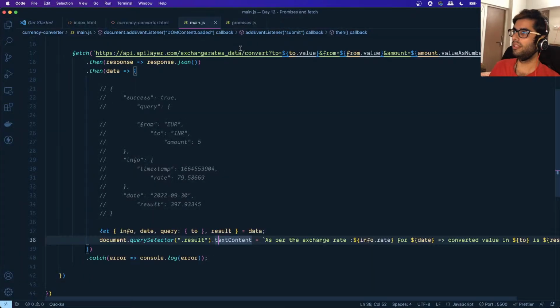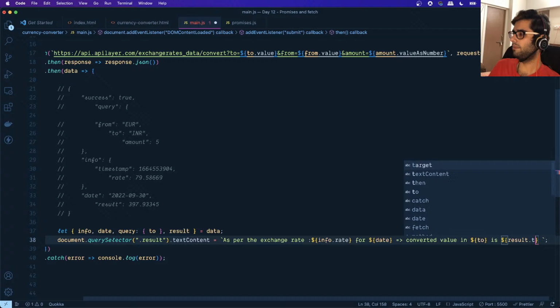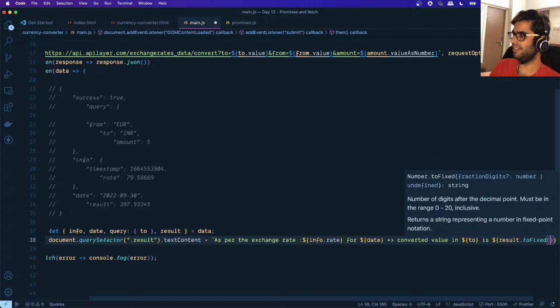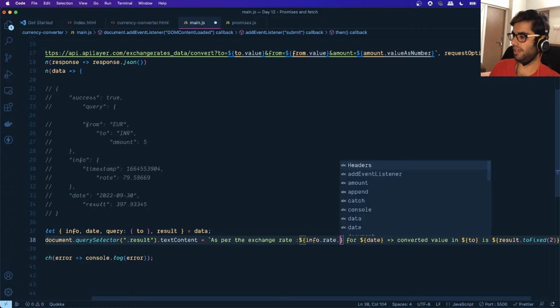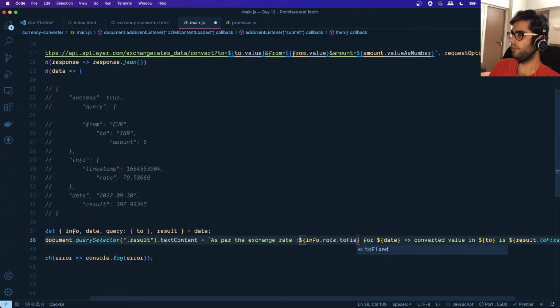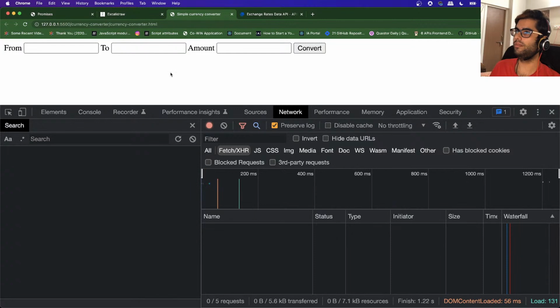Okay, and suppose I just want to show up to two decimal places, so I can say toFixed, and I'll specify the value as 2 over here, and the same thing I can do over here, toFixed, and specify the value over here.